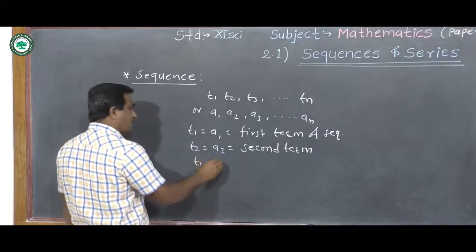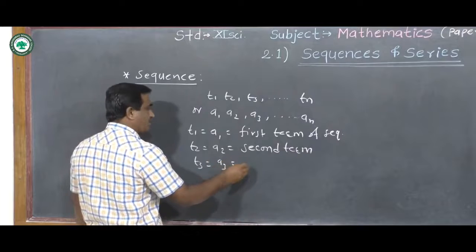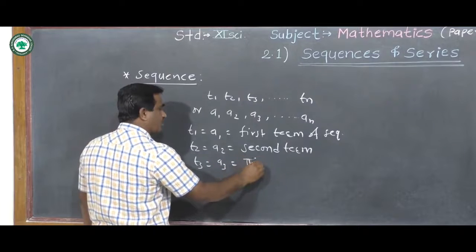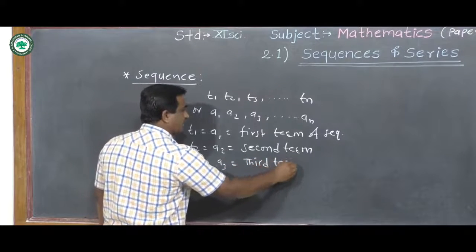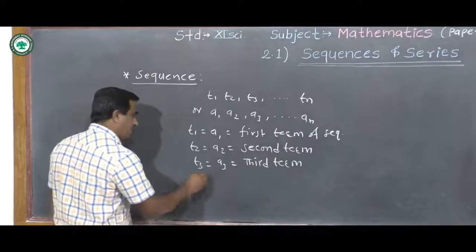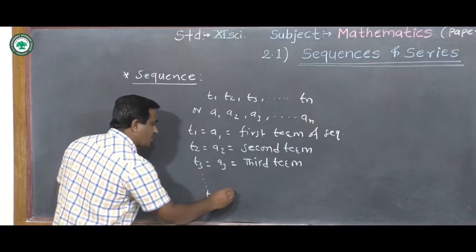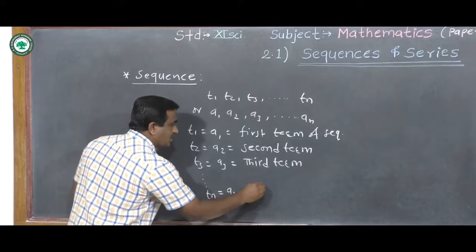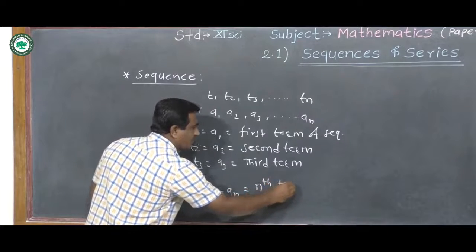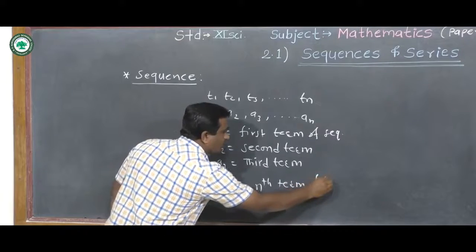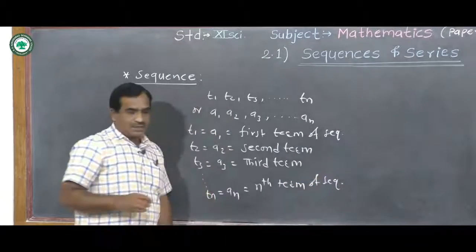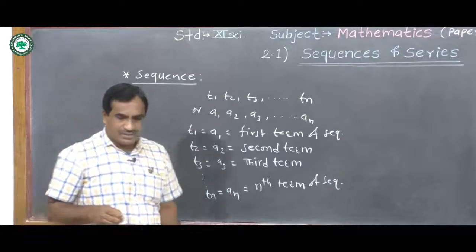Like this, T3 equal to A3 is the third term of the sequence, and continuing in this way, lastly we can write Tn equal to An. This is the nth term of the sequence. Now we see examples for the sequence.